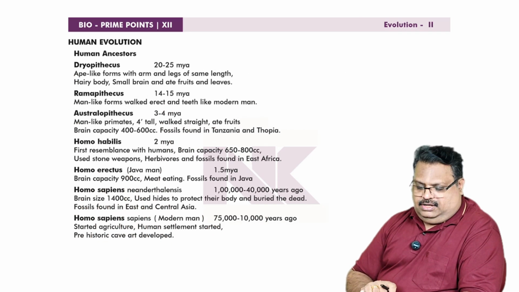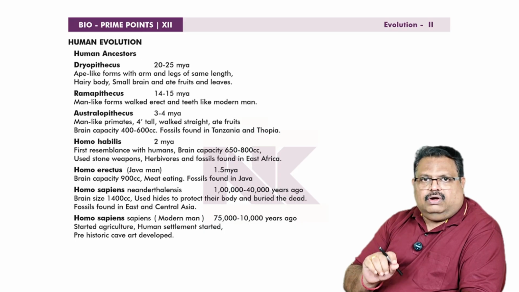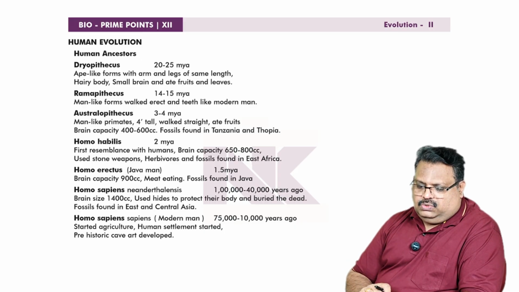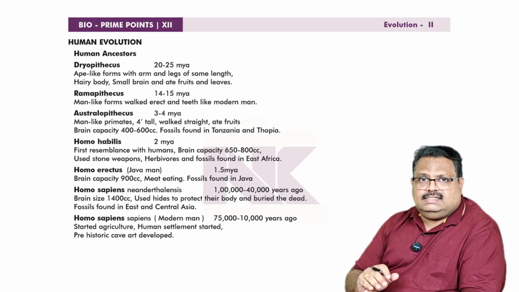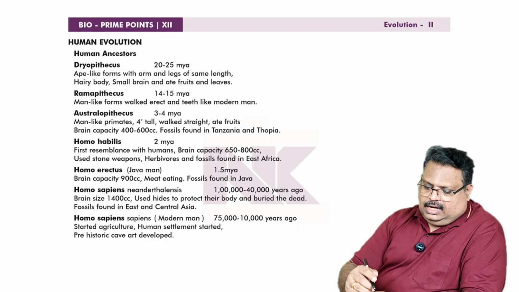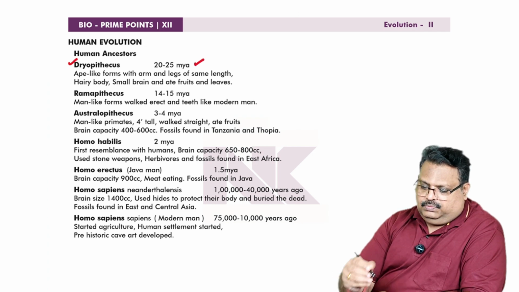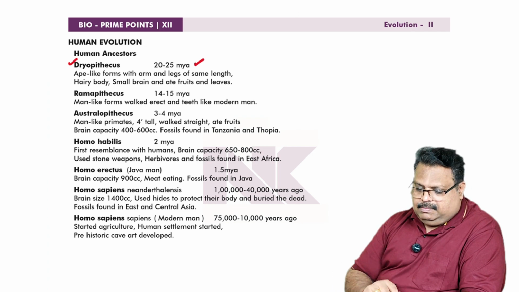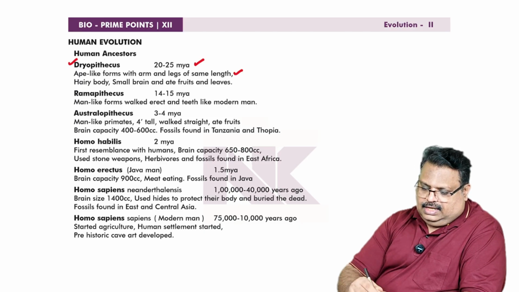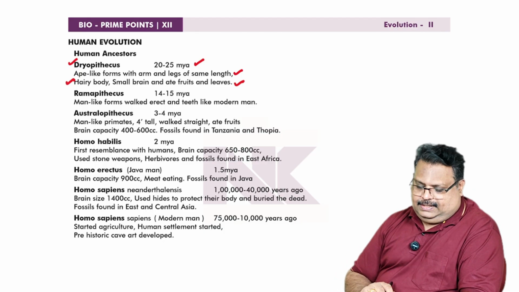Then the last prime point is human evolution. In this prime point session, I am including only the main points. In human evolution, some main ancestors were mentioned in our textbook. First one, Dryopithecus, around 20 to 25 million years ago. They were ape-like forms with arms and legs of the same length, hairy body, small brain, and ate fruits and leaves. These are the points you have to remember regarding Dryopithecus.